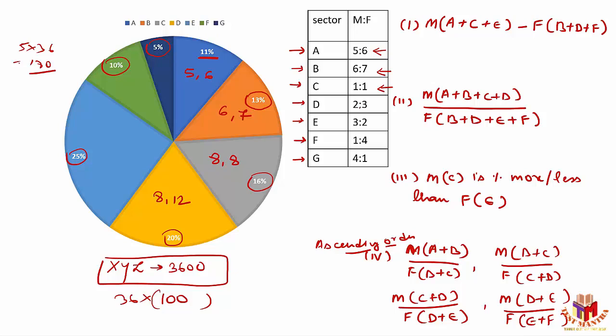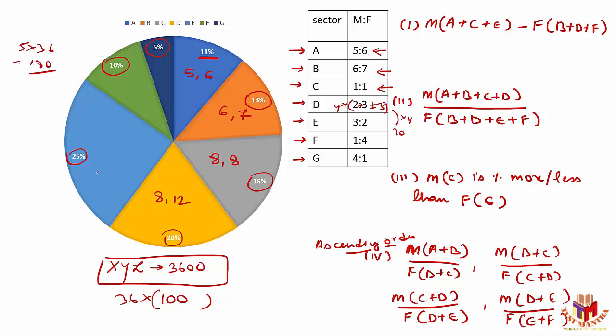Just identify this thing. I'm assuming that D has only 2 males and 3 females. That means 2 plus 3 is 5. If you take this, it should be 5. But what is my number available? My number available is 20. How many times? 4 times. That means each and every value should be multiplied with 4. That's why I have 8 males and 12 females. Right? Go by the basic analysis here.